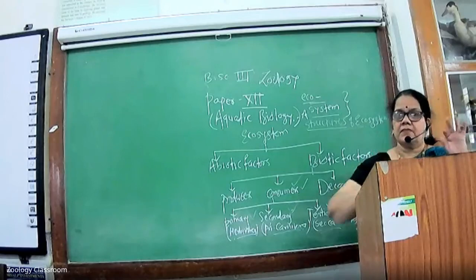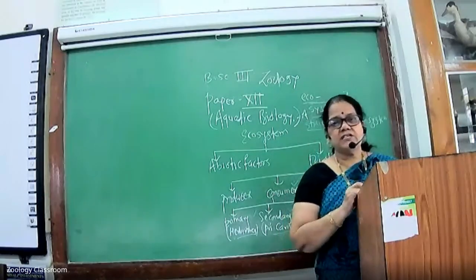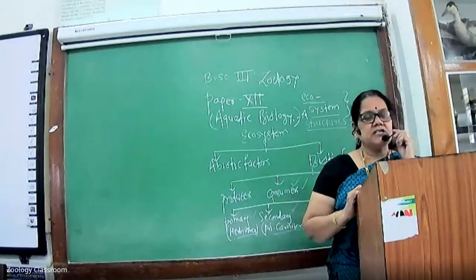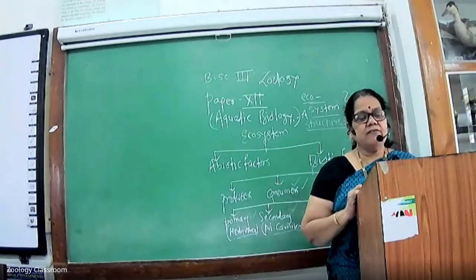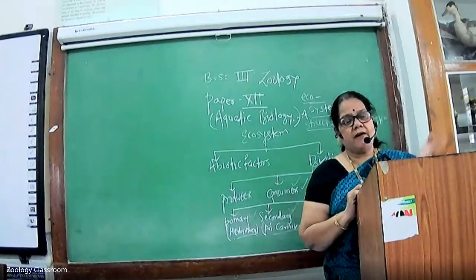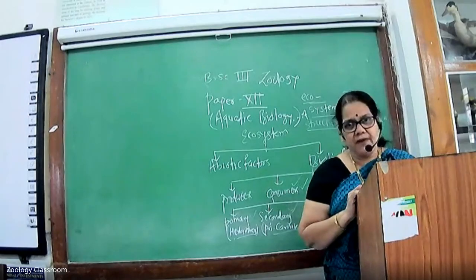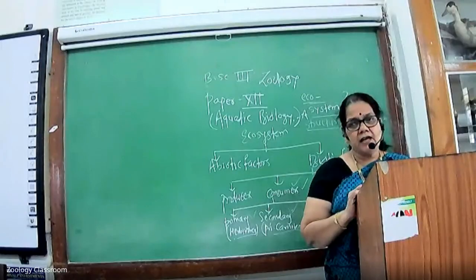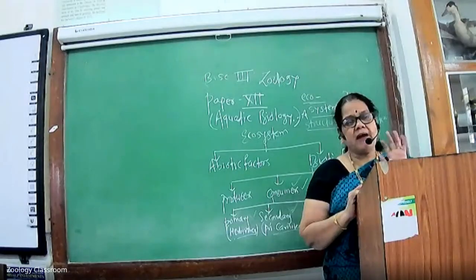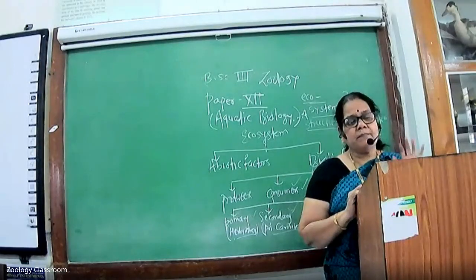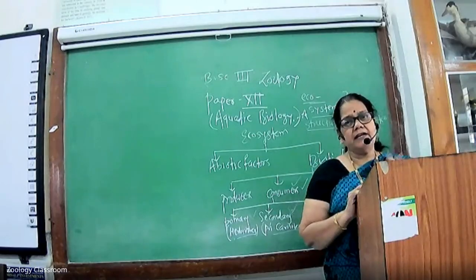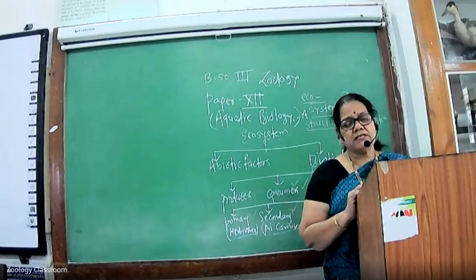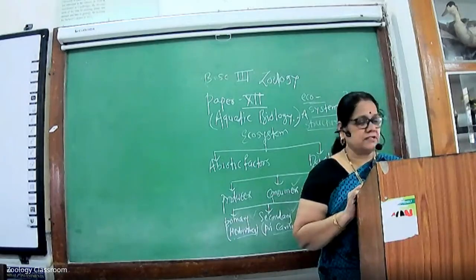Ecosystem, the structure of the ecosystem. Generally, an ecosystem is divided into two types: abiotic factors and biotic factors. Abiotic factors means the non-living factors that are present. Biotic factors means the living factors that are present. And these biotic factors are again divided into three types: producers, consumers, and the decomposers.